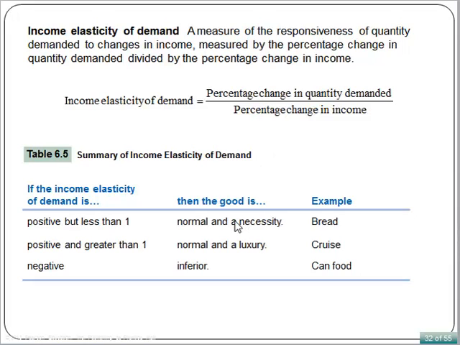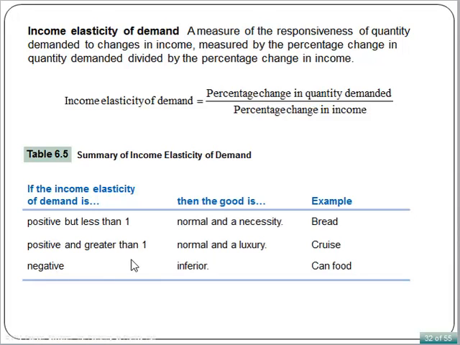A good is normal and a luxury if income elasticity is positive and greater than 1. It is normal and a necessity if the elasticity is positive but less than 1. A good is an inferior good if the elasticity is negative.